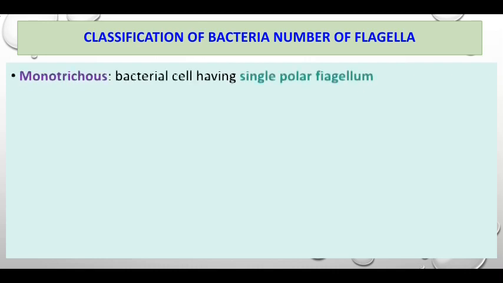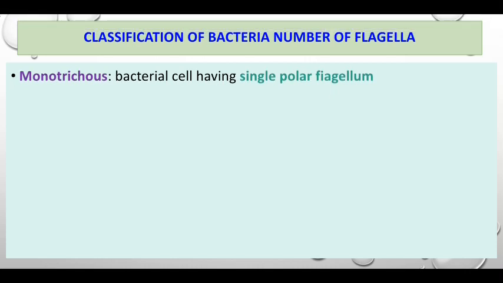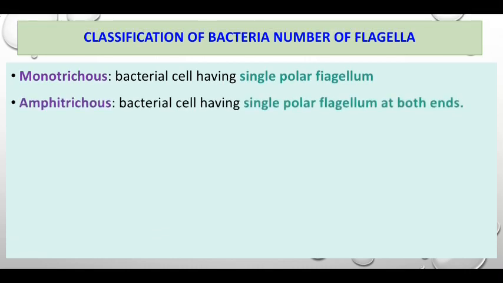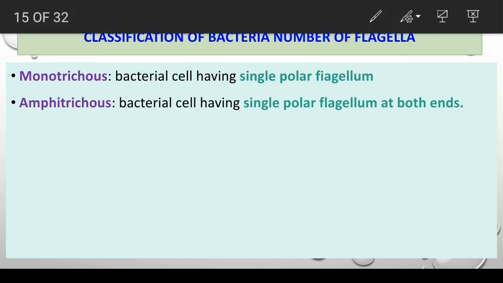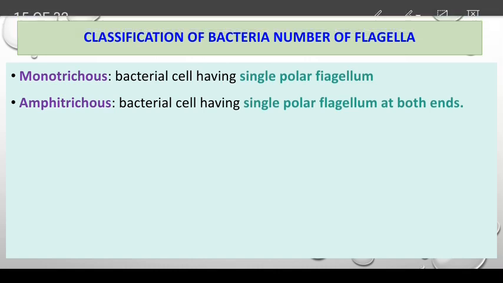First, monotrichous. A bacterial cell having a single polar flagellum is called monotrichous. Amphitrichous: a bacterial cell having a single polar flagellum at both ends of the cell. We will see diagrams of flagellar arrangement in the next slide.